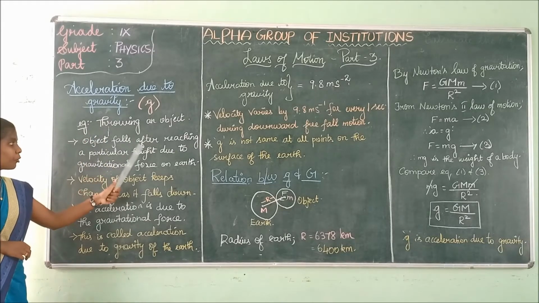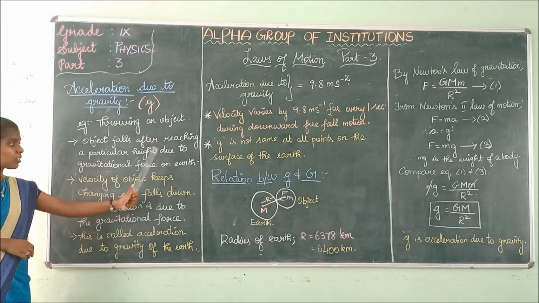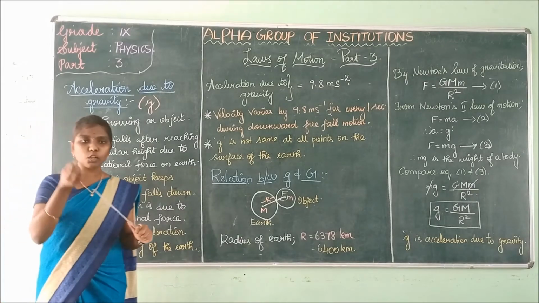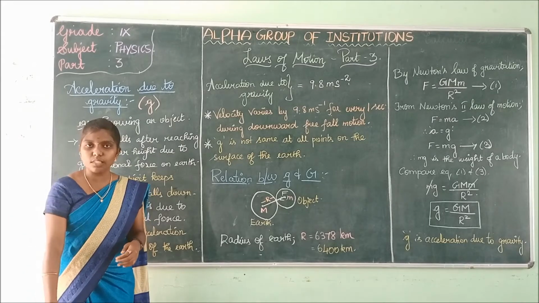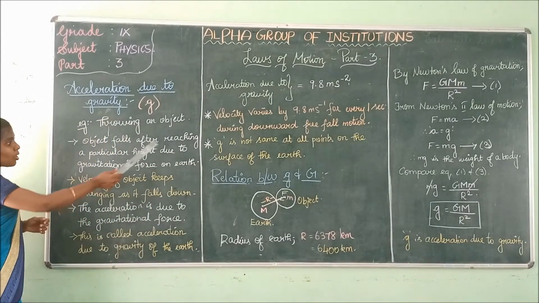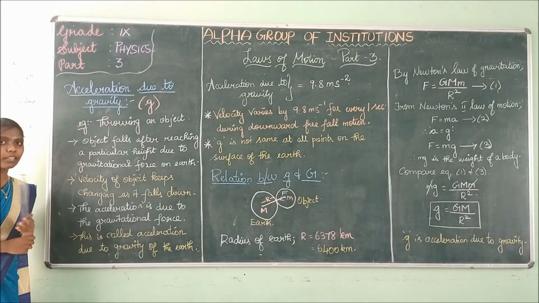The object falls after reaching a particular height due to gravitational force on the earth. As I have said before, if I throw a chalk piece, it goes to the particular height and then falls down on the earth.